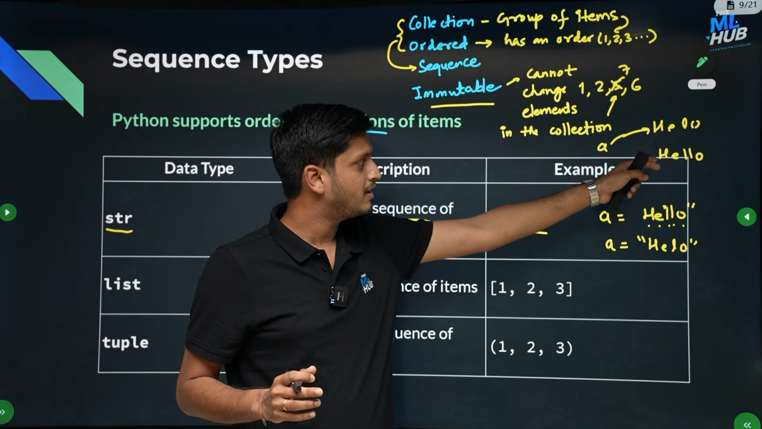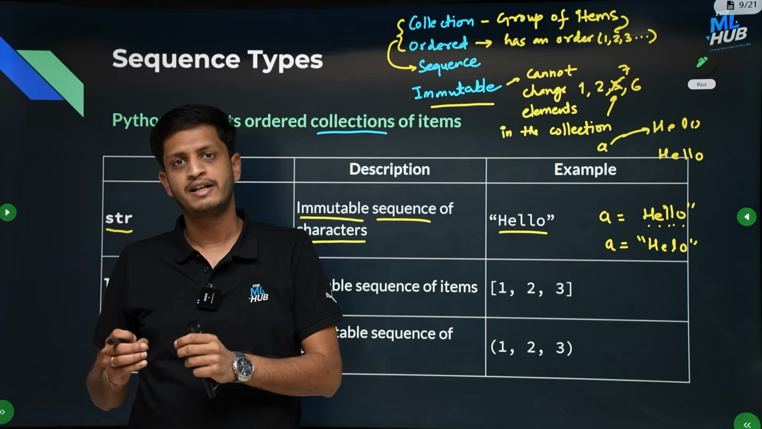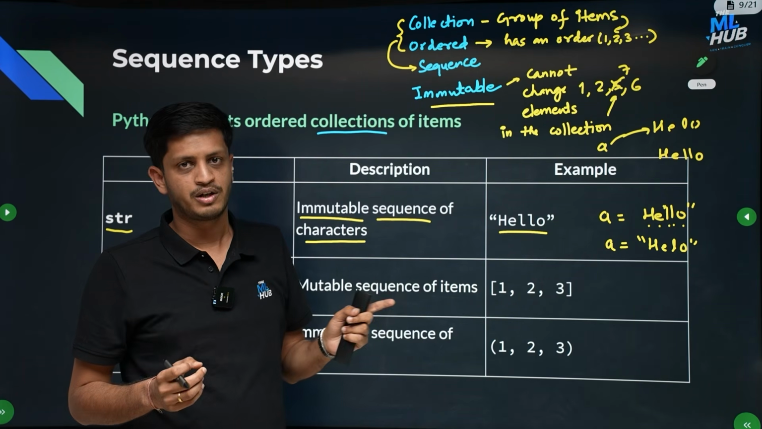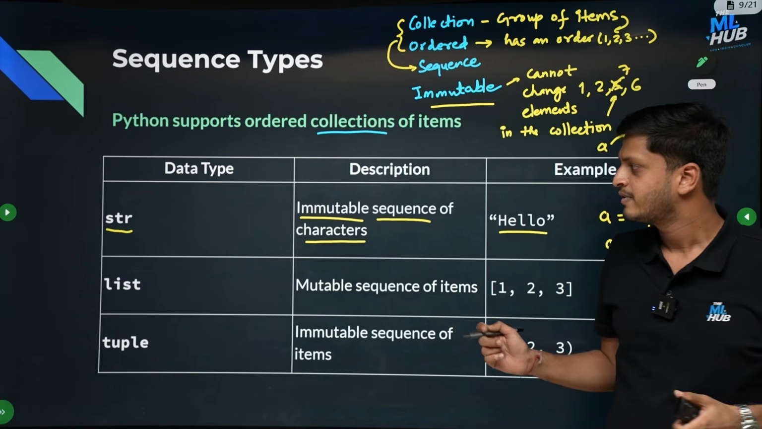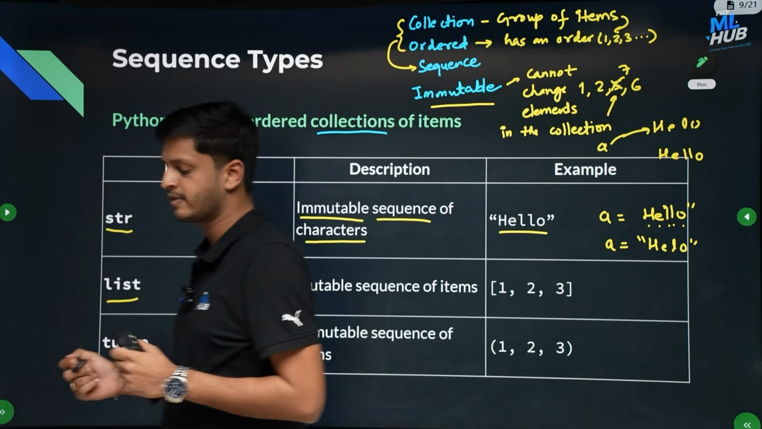Right now just understand, in an immutable sequence you cannot change the elements. If you want to remove or delete or add anything in a sequence, you have to create another sequence, then only you can do that. So this is how str or string data type works. Second is list.